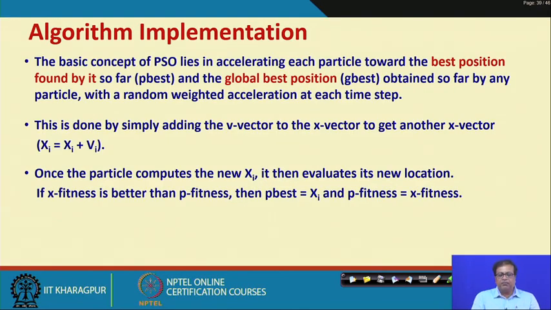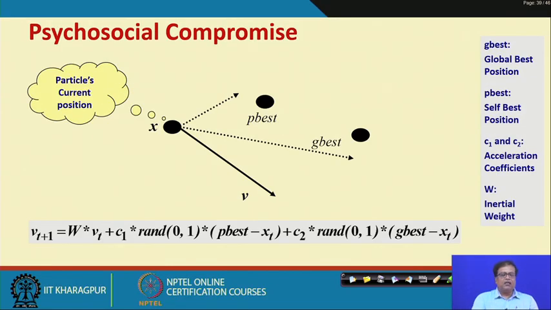Now, the basic concept of PSO lies in accelerating each particle towards the best position found by it so far, that is P best, and the global best position obtained so far by any particle, with a random weighted acceleration at each step, right. And this is done by simply adding the v vector and x vector to get another x vector, right. Once the particle computes the new xi, it then evaluates the new location and the P best and the G best and P fitness and all that. So, I think an example will be very clear for you.